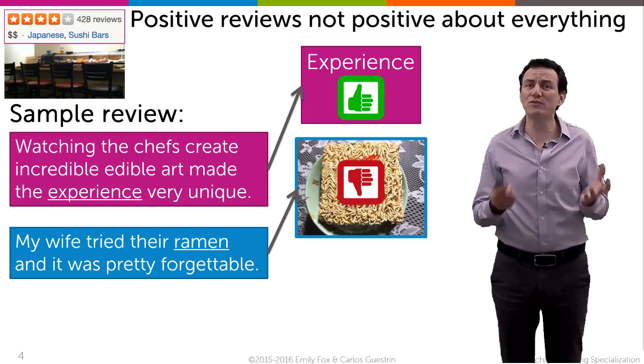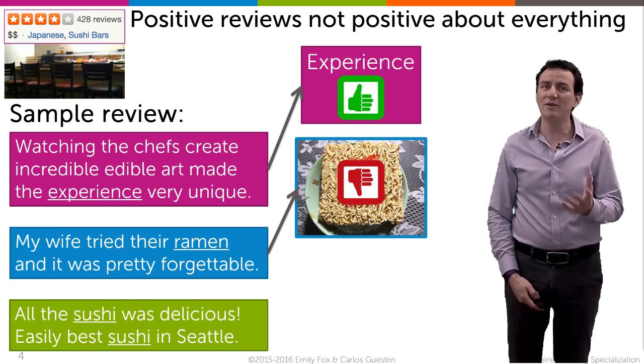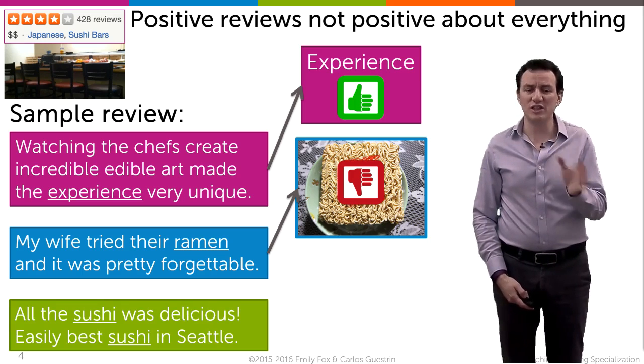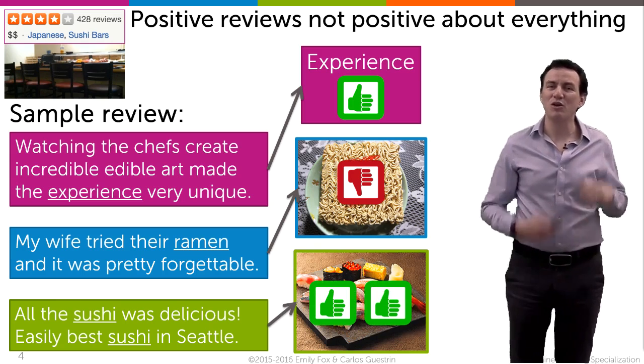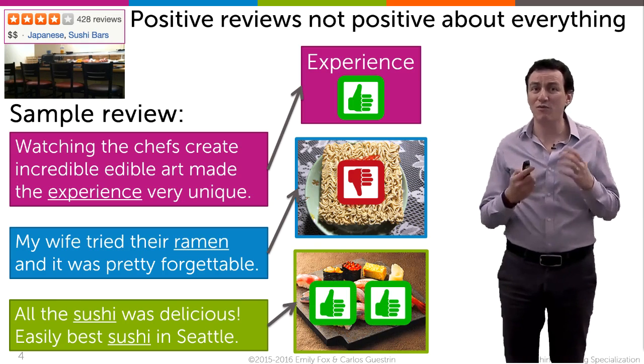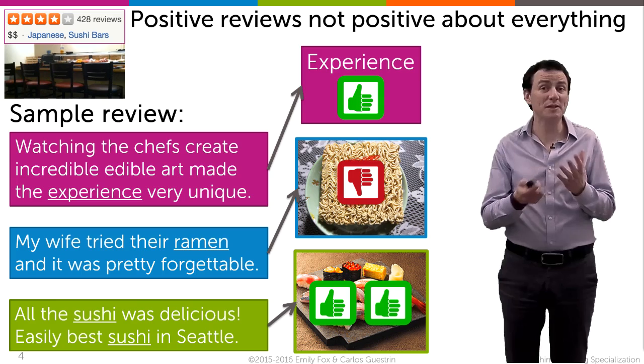But I'm not going to the restaurant for ramen. I don't care about this sentence in the review. On the other hand, the same restaurant might say, the sushi there was delicious. It was the best sushi in Seattle. Now that says a lot about the sushi, which is the thing I care about the most with respect to the restaurant I choose. So every review has different aspects in different sentences.